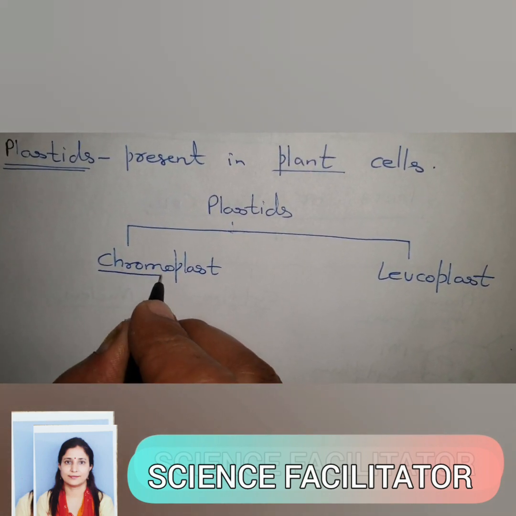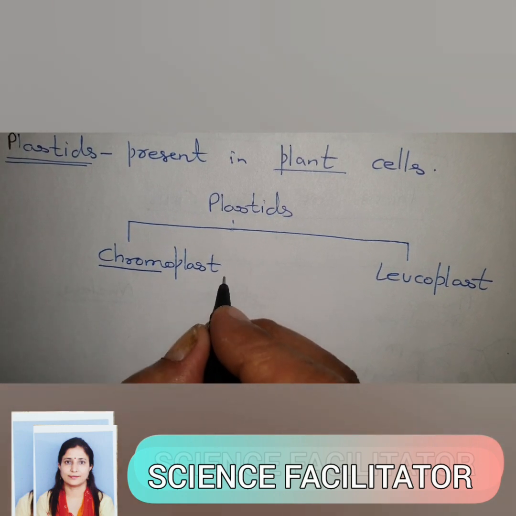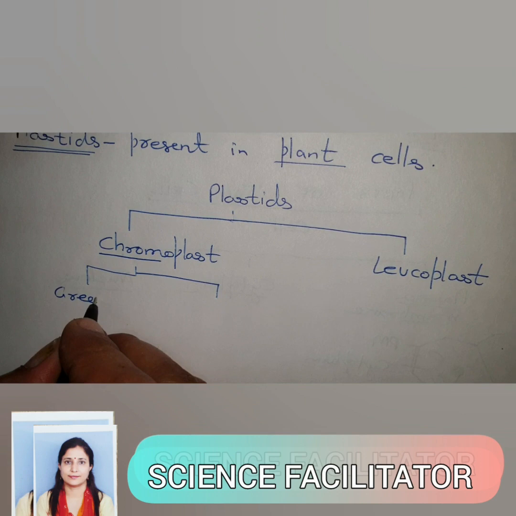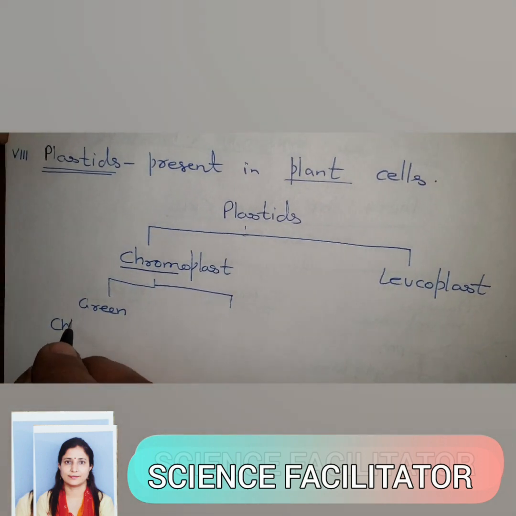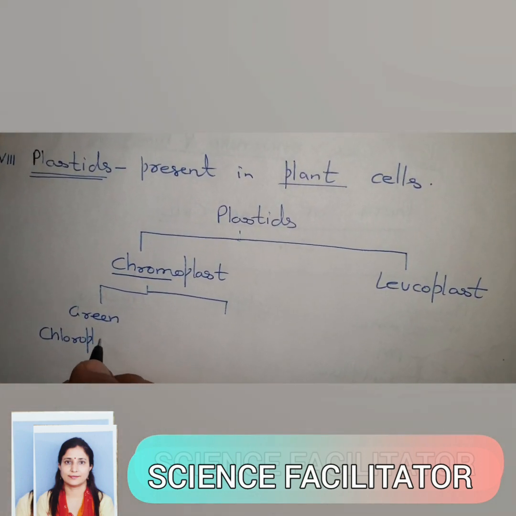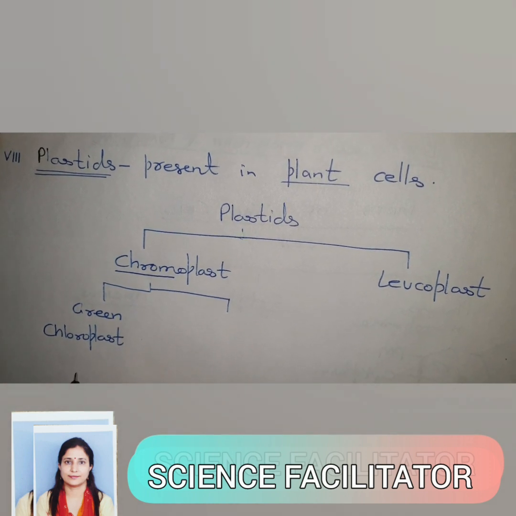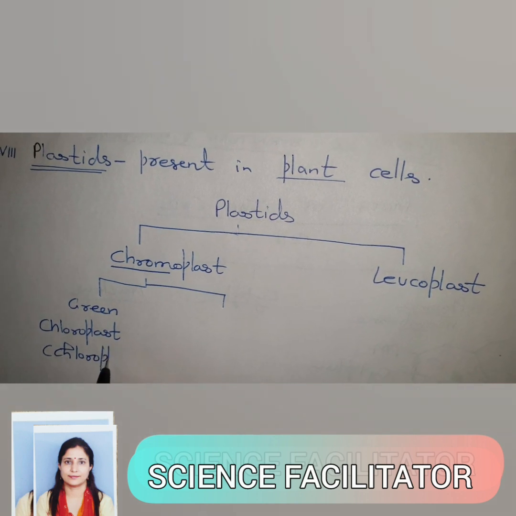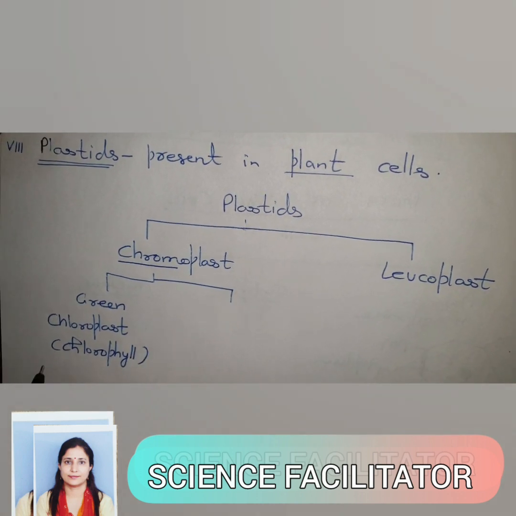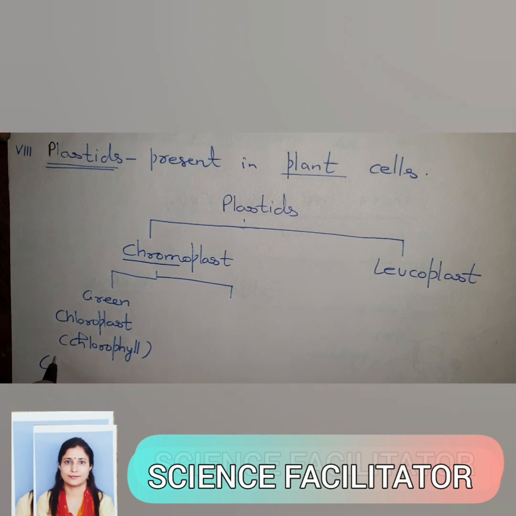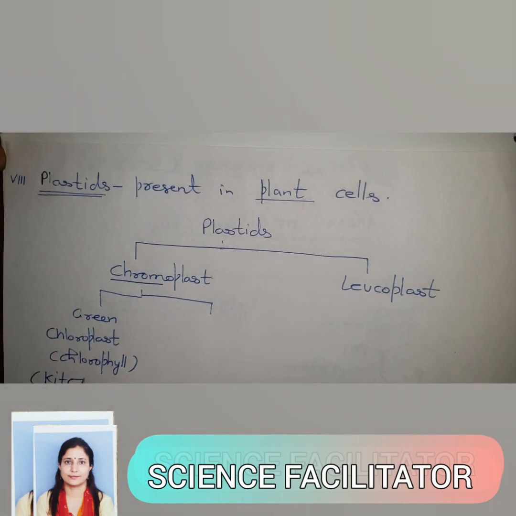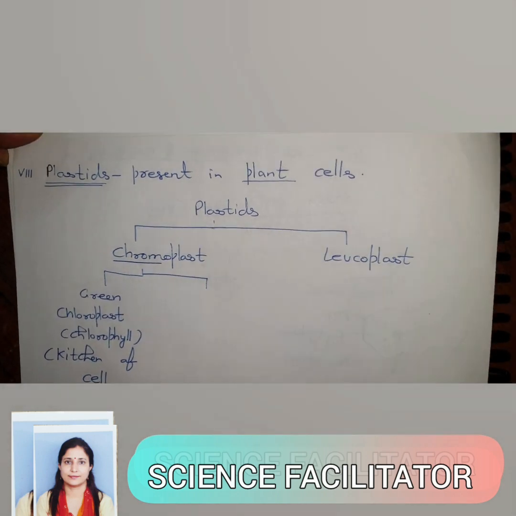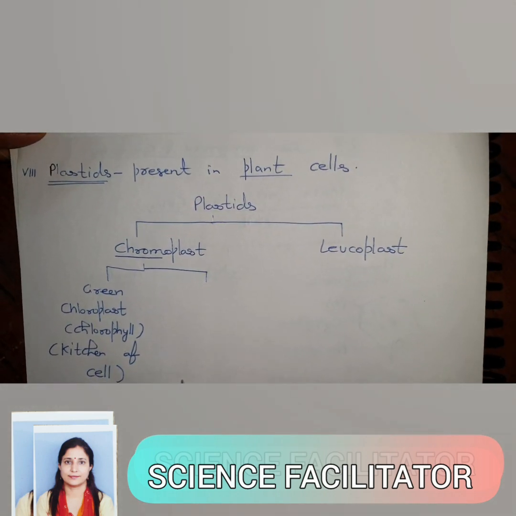Chromo means colored. Chromoplast means colored plastids. It can be green or it can be non-green. If they are green in color, we can call them chloroplasts. So chloroplasts are the plastids which contain green pigment chlorophyll, and this chlorophyll will harvest the sunlight. That's why chloroplast is also known as the kitchen of the cell. Question can be like that: name the organelle known as kitchen of the cell.